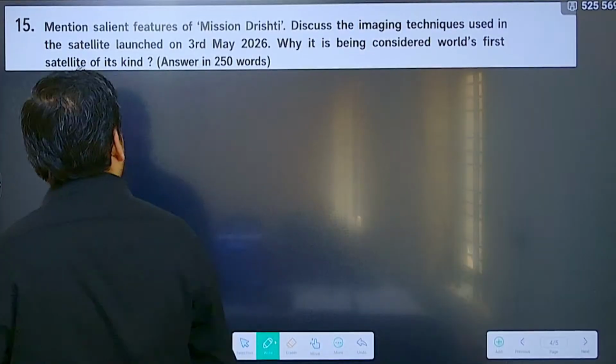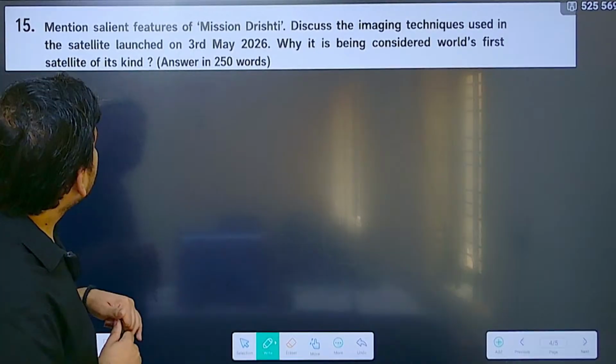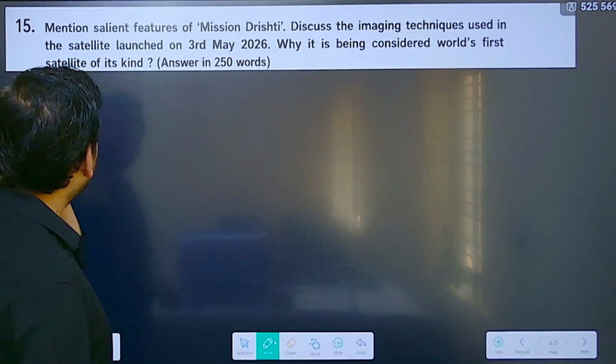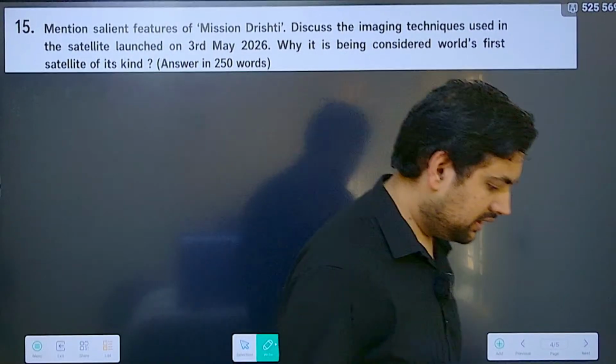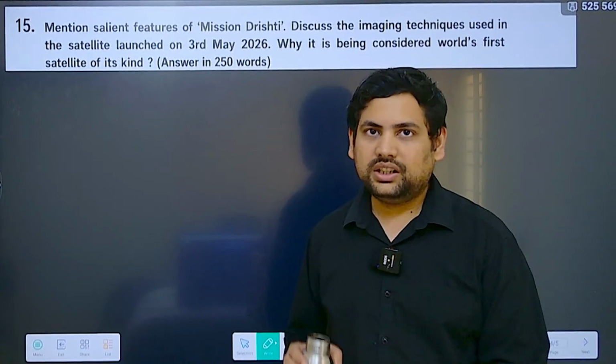Mention salient features of Mission Drishti. Discuss the imaging techniques used in the satellite launched on 3rd May 2026. Why is it being considered the world's first satellite of its kind? Now, this was something that we had discussed in prelims current affairs.